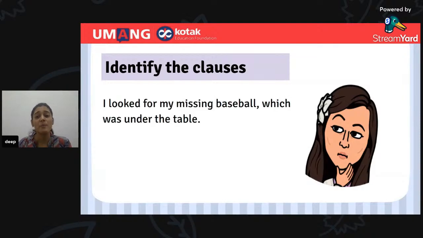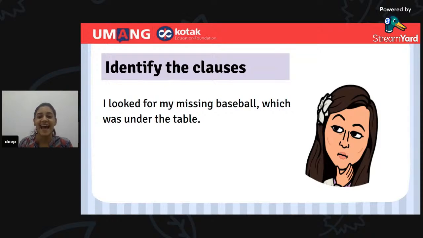I looked for my missing baseball, which was under the table. Tell me, which is an independent clause here and which is a dependent clause here? Quickly, type your answers in the chat box. Use the short form IC and DC. Very good. You all are typing it down. You're very fast, super fast, students.